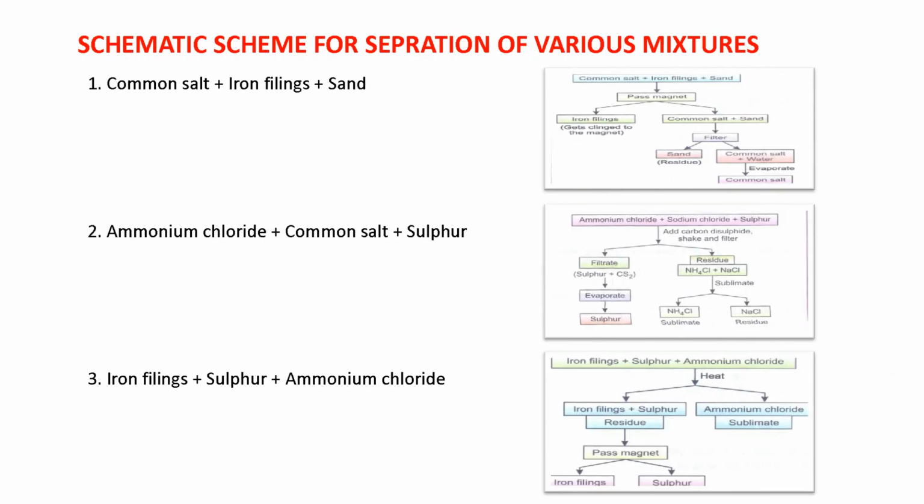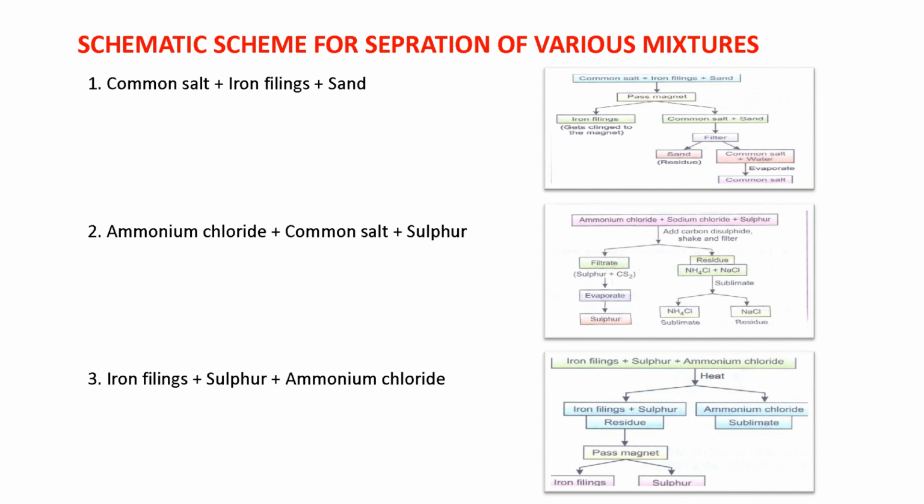The next topic is schematic scheme for separation of various mixtures. What is the meaning of schematic? It means a diagrammatic representation of a separation method. The first example is common salt, iron filings and sand. If we want to separate this, first we pass a magnet. By the magnet we can separate the iron, and then we have common salt and sand. By the method of filtration, sand is in the residue and common salt and water are left. So how can we separate the common salt and water? With the method of evaporation. So we will get the common salt.